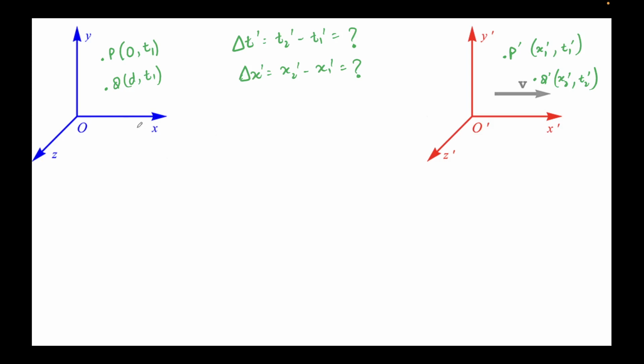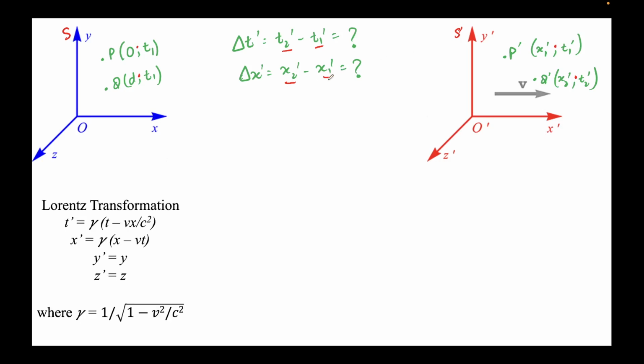So now let's go ahead. This was the problem given to us. This is our first inertial frame S, in which the first event was P at coordinates 0, t1. The second event is d, t1. Similarly, here I have another inertial frame S prime, and observer O prime is observing these, right? So we need to find delta t prime, which is t2 prime minus t1 prime. Now if we find t2 prime and t1 prime and subtract them, we'll find our answer. Similarly, if we find x2 prime and x1 prime, we'll find our answer. How do we find t2 prime, t1 prime, x2 prime, x1 prime? By using the Lorentz transformation. These are the Lorentz transformations, right?